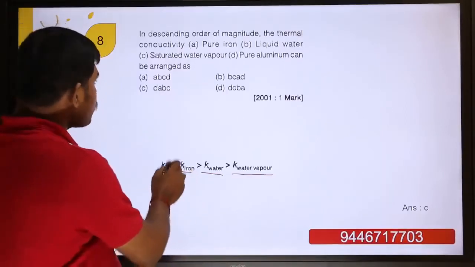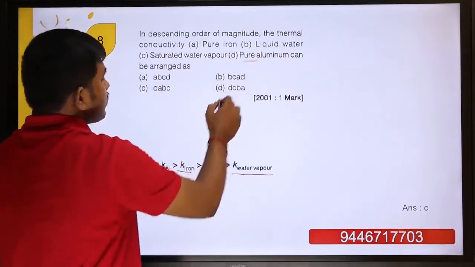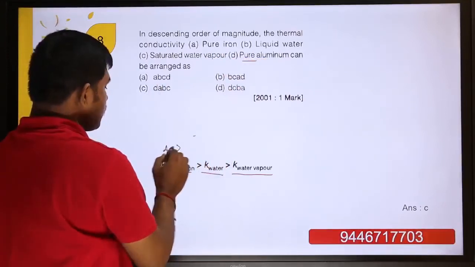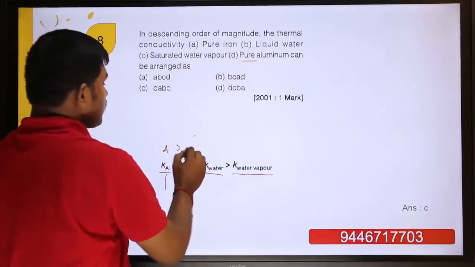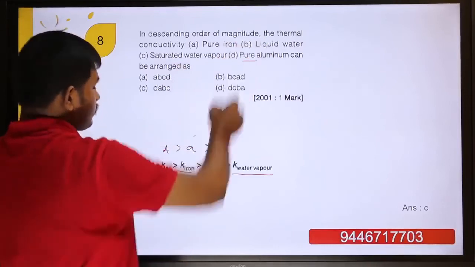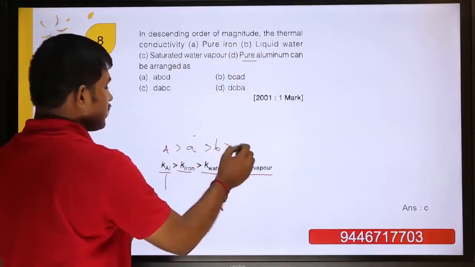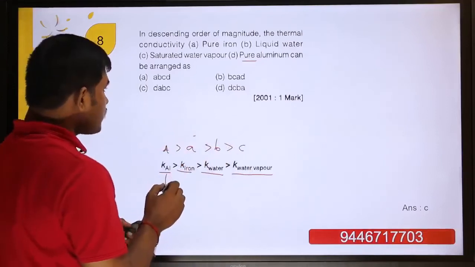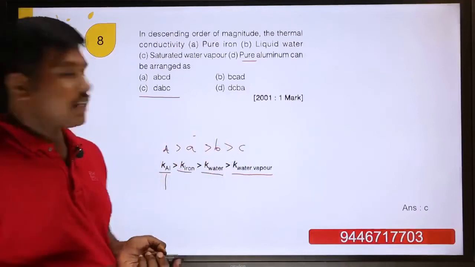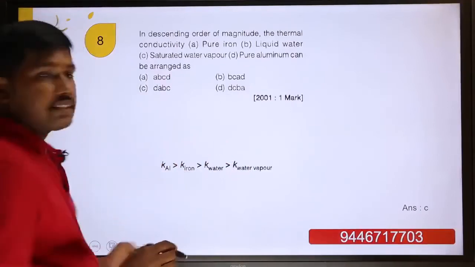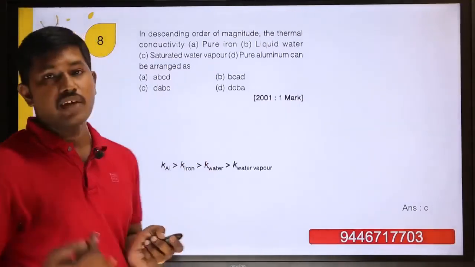This is the answer. So we take the options A, B, C, D. What is aluminum here? It is D. So aluminum, this is D, greater than iron, which here is A, greater than liquid water, which is B, and greater than C. So the answer is D, A, B, C. Just remember that full chart of thermal conductivity related to solids, liquids and gases.